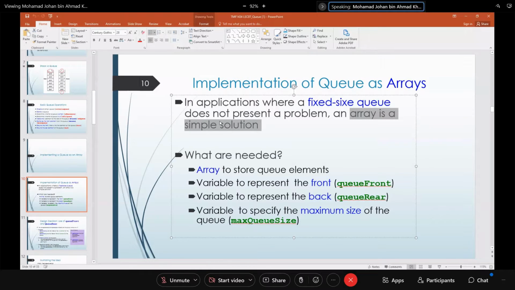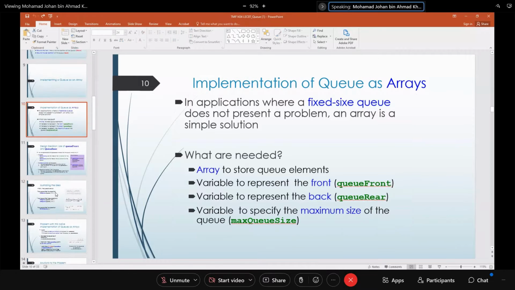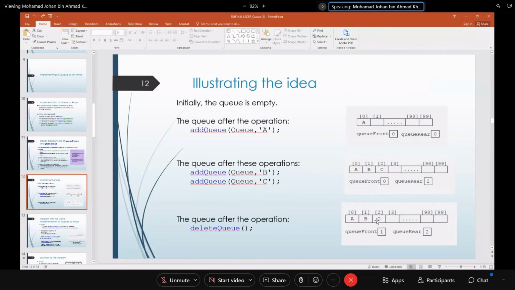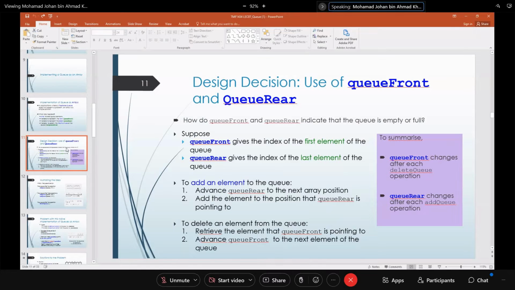In order to implement a queue using an array, you need these four elements: an array to store the data, a variable that represents the front, a variable to represent the back, and a variable to represent the maximum size of the queue. So you imagine this is the queue, and this is the array. I jumped one slide in front just now and I'm going back.